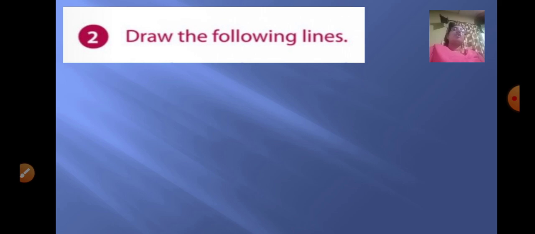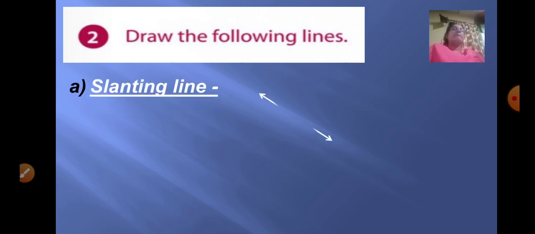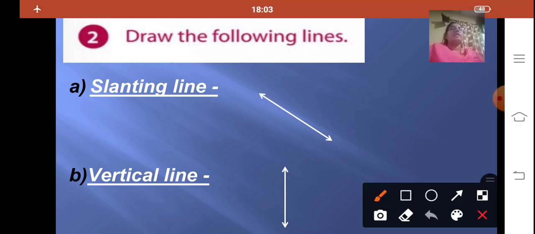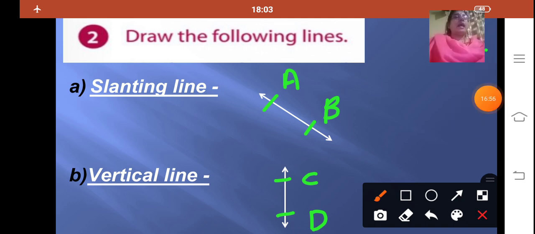Now here you have to draw the following lines. A slanting line. Now how will you draw a slanting line? You can draw a slanting line any way, and you can just name it. And the second one is a vertical line, which is shown with a straight line. So both we will name it A, and this you will name it C. So draw it and name it.